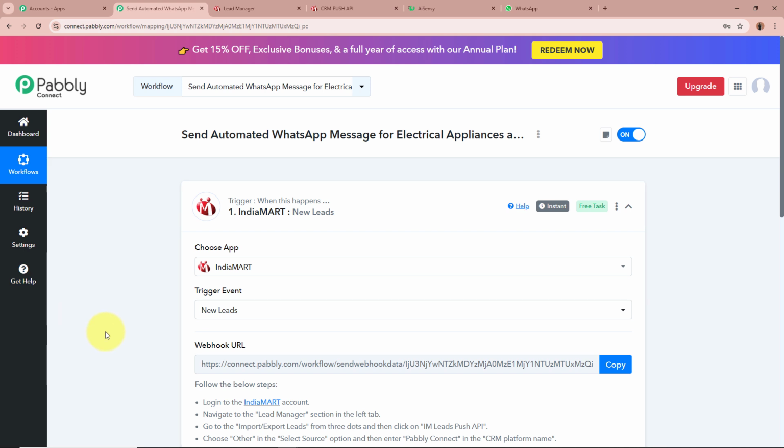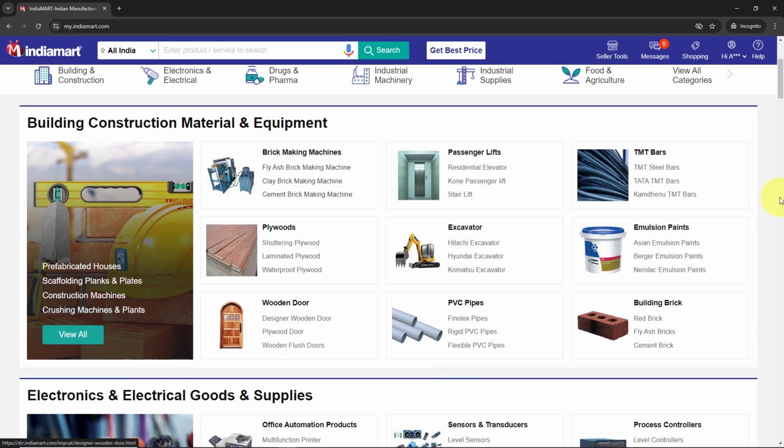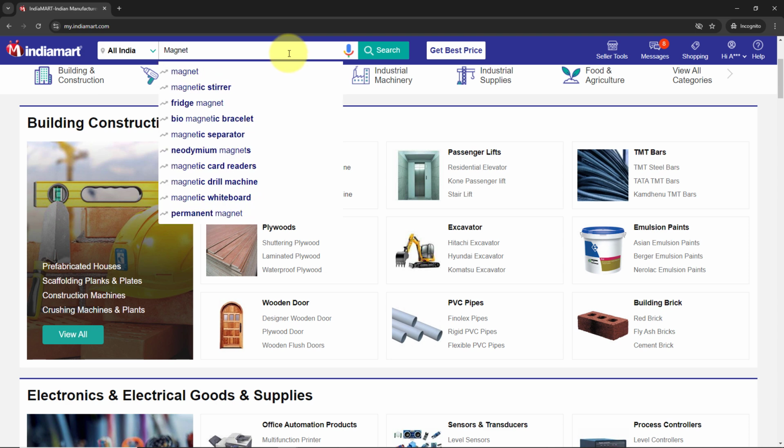Okay, so I'm going to log into the IndiaMART account. As you can see, this is my IndiaMART user account. Okay, and now what I'm going to do is, with the help of this user account, generate the test lead. For that, I'm going to search for the product that I'm selling for my business. So I'm going to search for the test product that I've created that I'm selling in my business right over here.